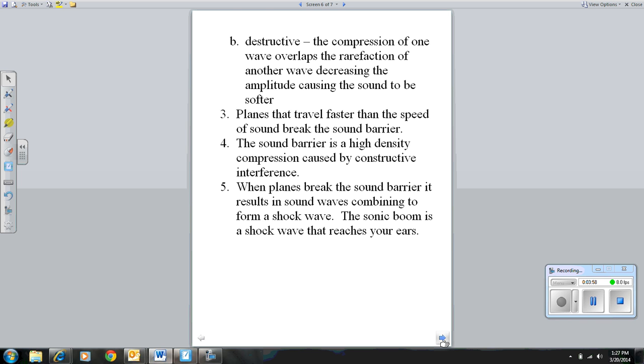The sound barrier is a high-density compression caused by constructive interference. When planes break the sound barrier, it results in sound waves combining to form a shock wave. The sonic boom is a shock wave that reaches your ears.